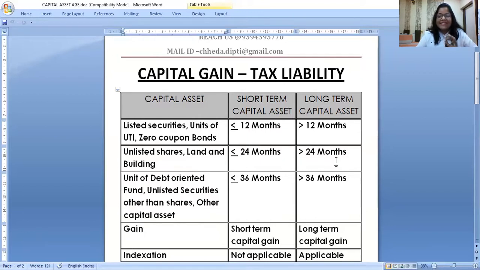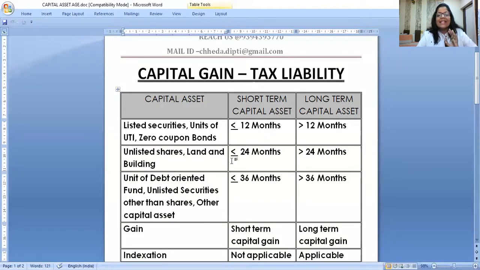Whenever I teach less than and greater than, the question in you students' mind is, ma'am, where will equal to go? So it is up to 24 months, up to 12 months. So equal to will also be treated as a short-term capital asset.